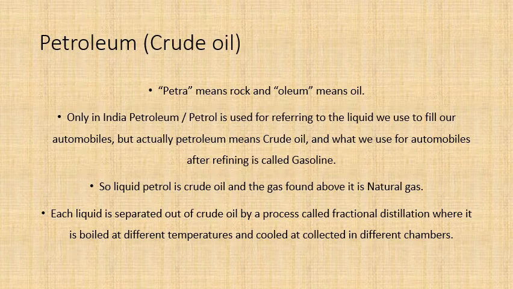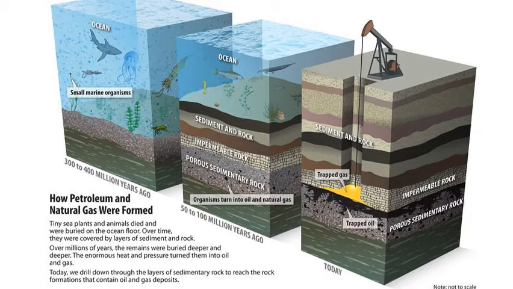Just like how coal was formed, you can look at this picture of how petroleum and natural gas are formed. Coal is formed in a completely different setting, while petroleum and natural gas are also formed in a completely different environment and setting. Coal is not formed along with petrol, but petrol and natural gas are most of the time formed together. Okay, you have to keep that in mind.